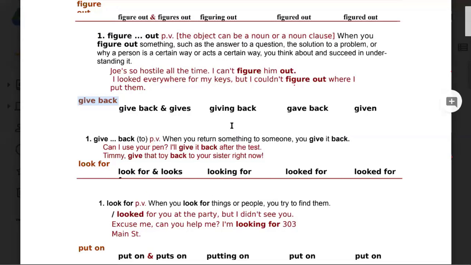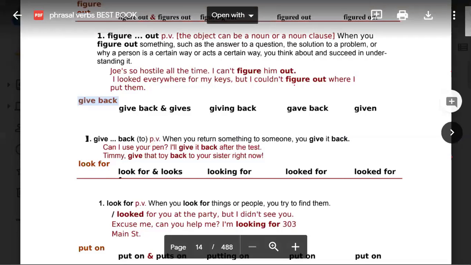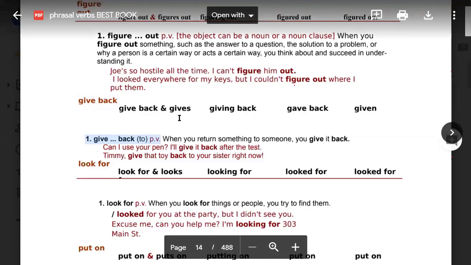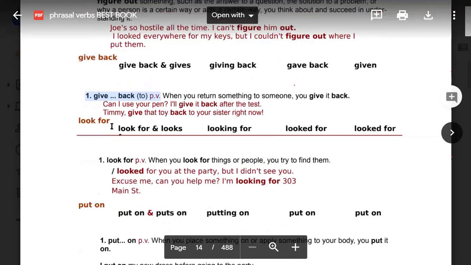Yes. From where, sir? You would read from here. Okay, and these give back are its forms. Give back or gives back with he, she, it. You would use gives back, and giving back is the present participle, gave back is the past tense, and given back is the past participle. Okay, so we know this already, so we are focusing on the meaning and sentences.